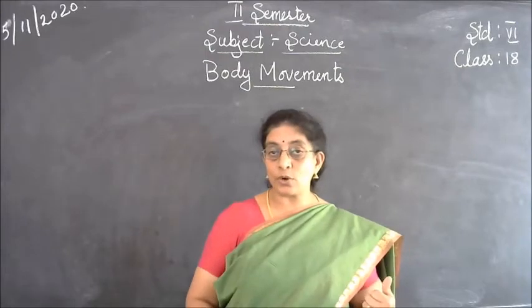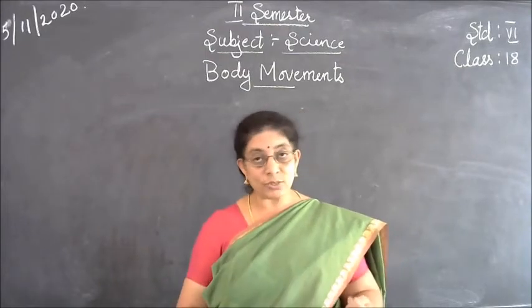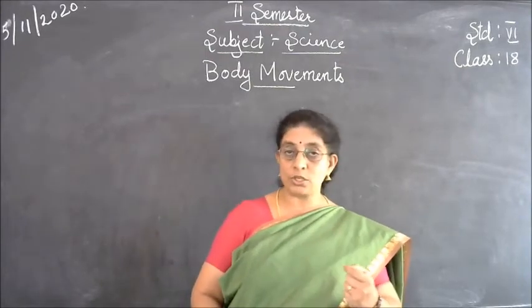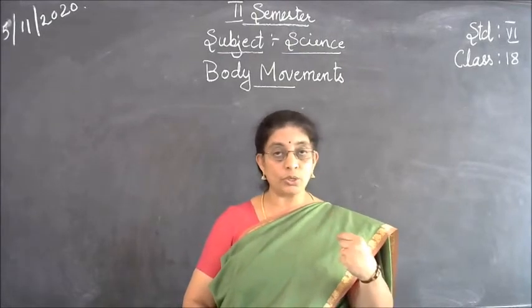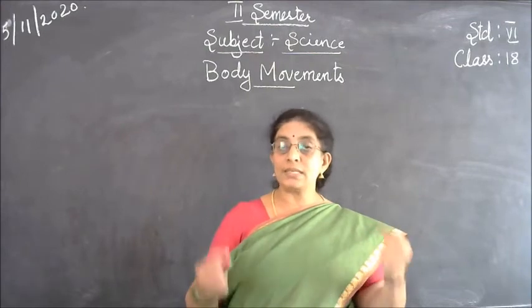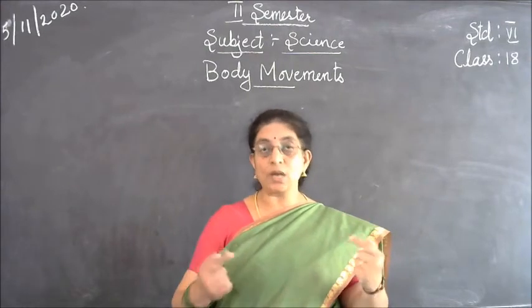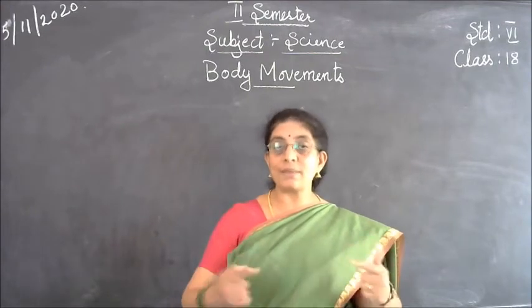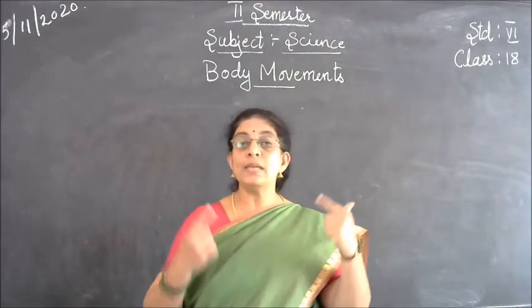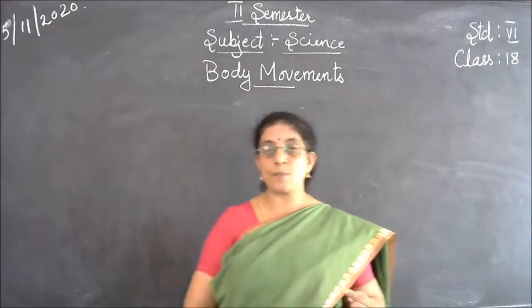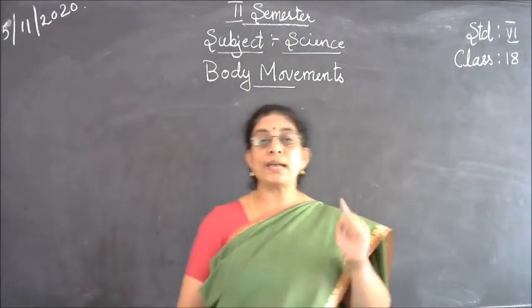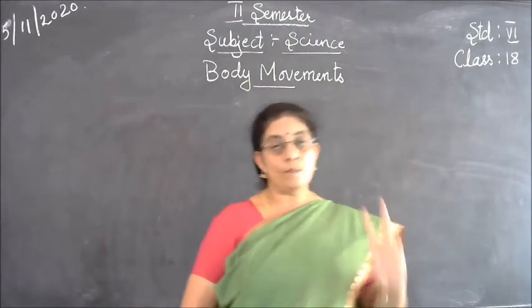The blood has to flow in my body. The food has to be digested. The food has to be chewed. Are you telling and asking your body to do all this? No. So all these are taking place without your knowledge, automatically and systematically. So these type of movements are called as involuntary movements.